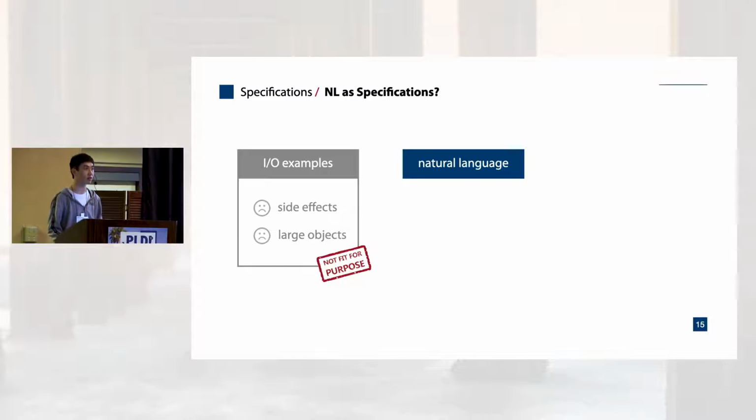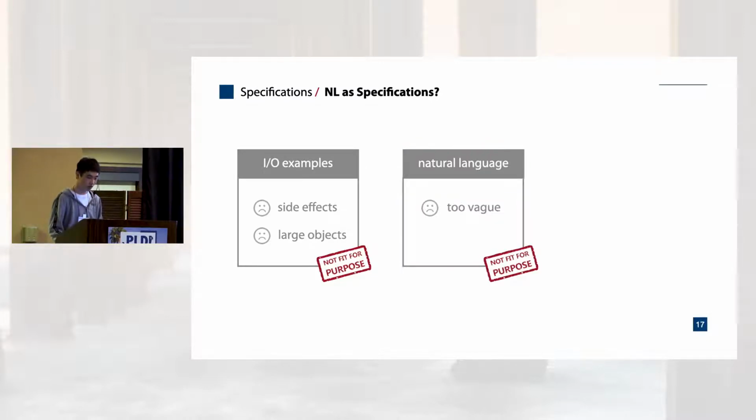Another common spec is natural language. We try our running example on GitHub Copilot, a program synthesizer that takes natural language description as input. But Copilot cannot solve the problem at all. It generates programs that try to call some non-existing method. So this indicates that natural language might be too vague to describe the task in the REST API domain. Therefore, we think natural language does not fit here either.